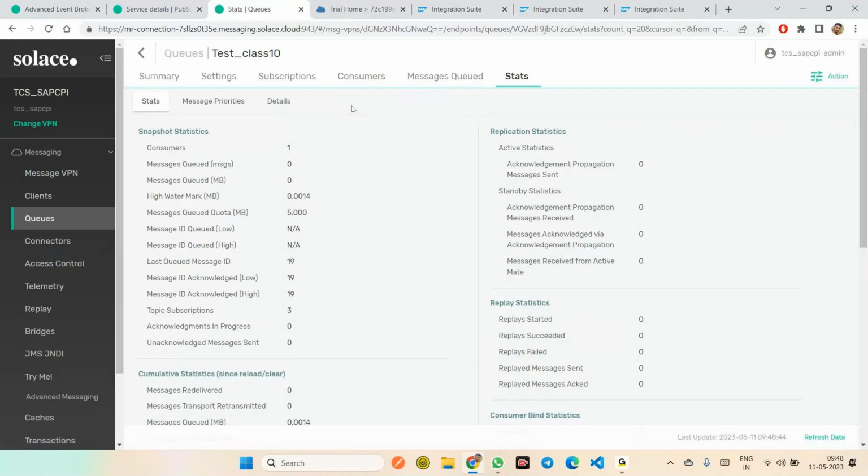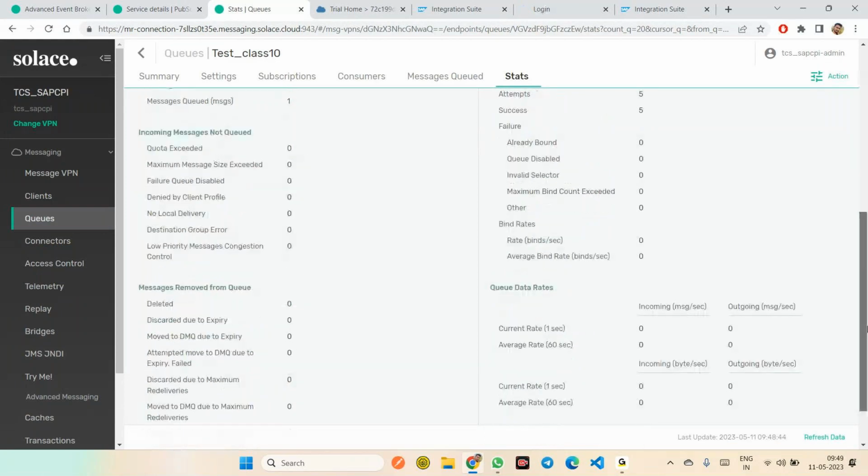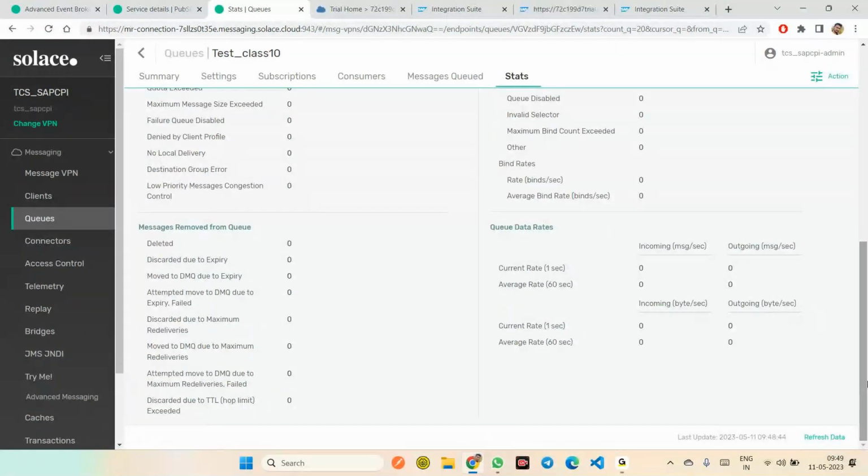After the message queues, here you can see topic subscription total 3, and below you can find the message count. Can you please scroll down? Here you can see message queued, only one message we have.